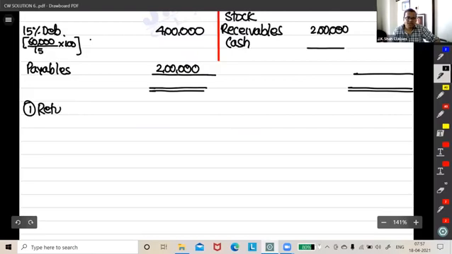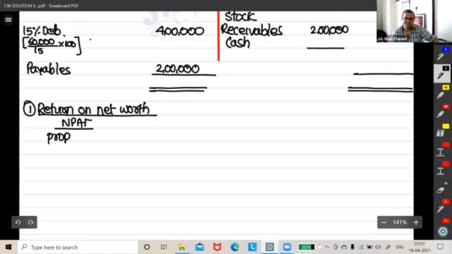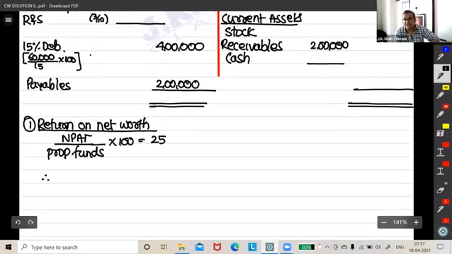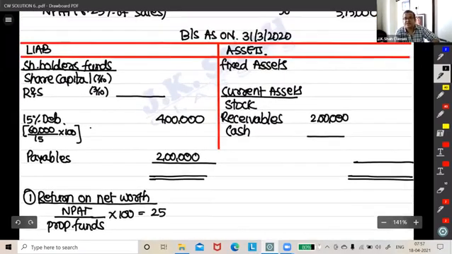Let's say return on net worth would be NPAT upon proprietors' funds into 100. How much is it given? 25%. We know NPAT is 375.